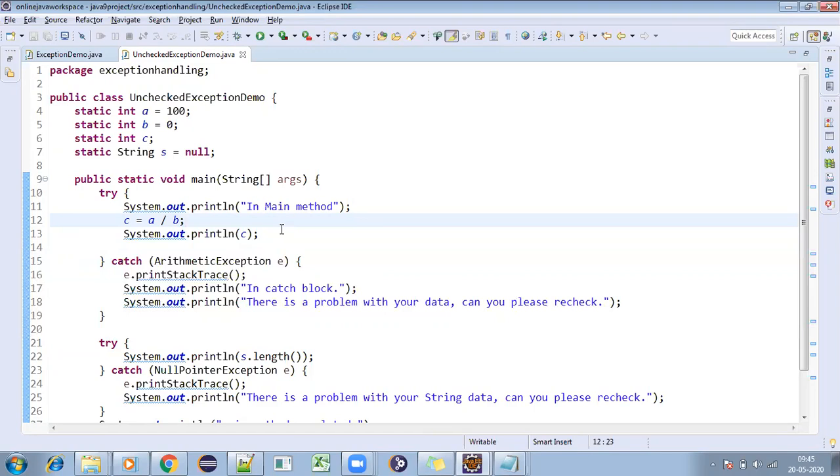Okay. So there will be multiple try means there should be multiple catches. So that is how it will be. So you got it right. So I'll be sharing this program to you guys. Okay.